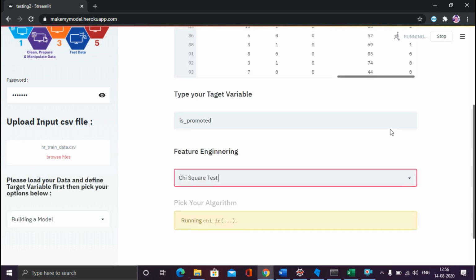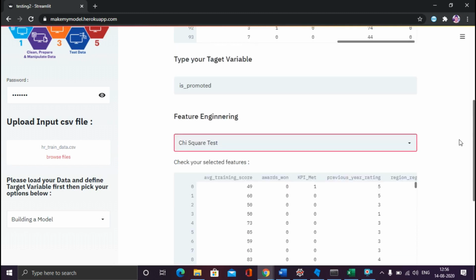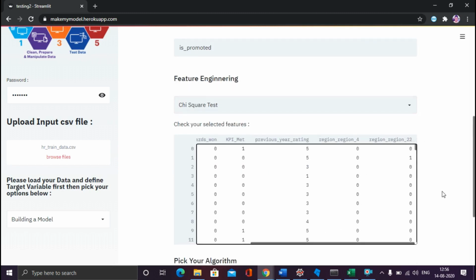If you know how this feature engineering works, it will give you the variables which are contributing to predict my target variable, which are very much essential. So these are all the variables that have come, and if you see, it has taken care of the categorical features also. They are all converted into 0 1, the way one hot encoding works.